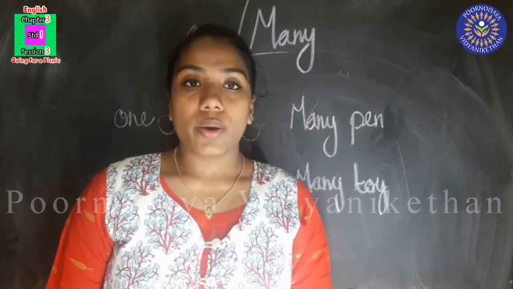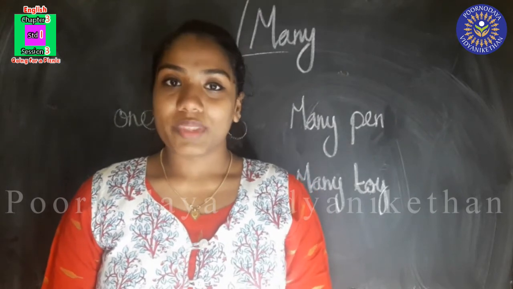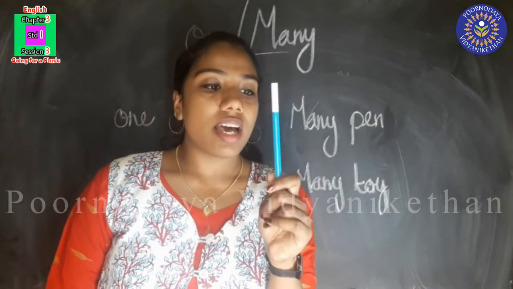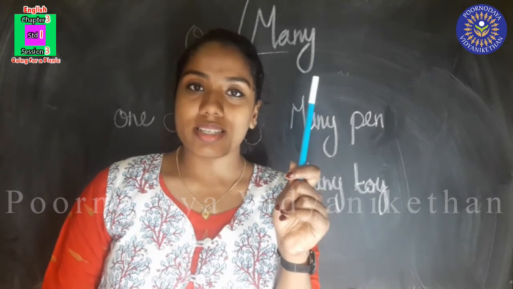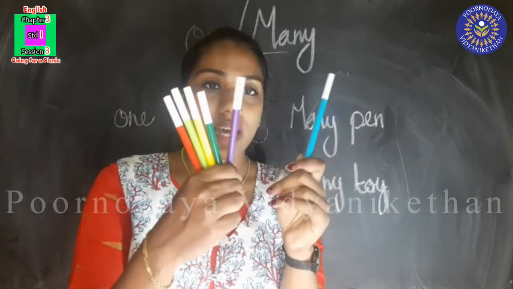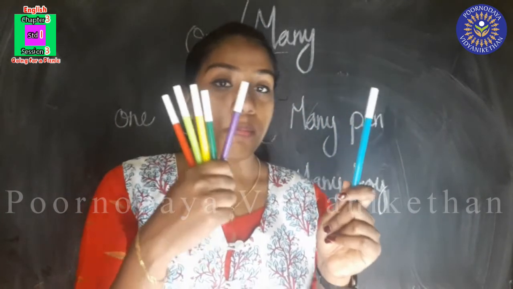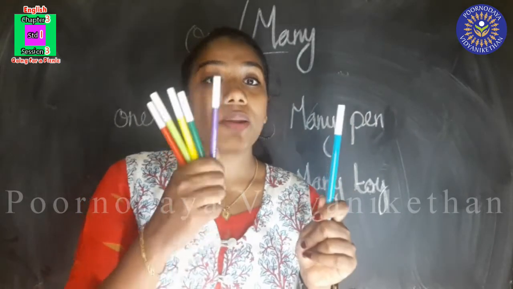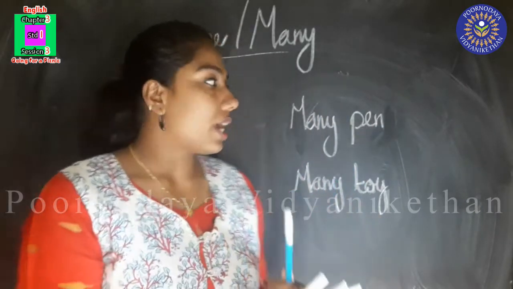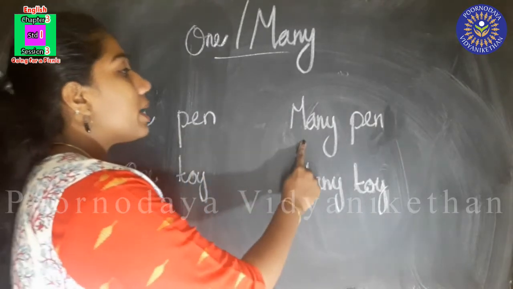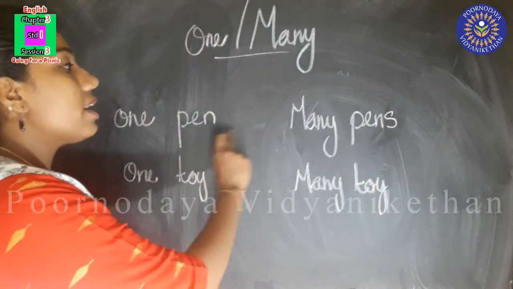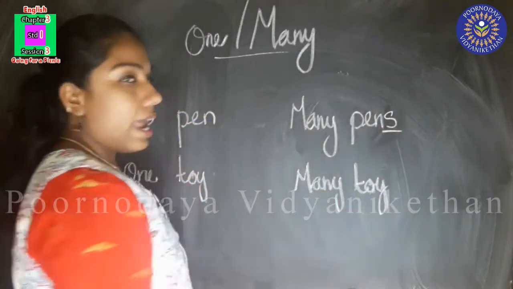Now we are going to do an activity. We are going to learn one and many. Have you seen this? How many pens are there in my hand? There is one pen in my hand, isn't it? Now what about this hand? There are many pens in this hand. One pen, many pens. See this? We have to add S here.